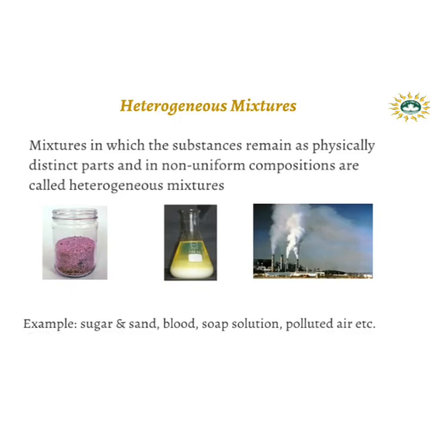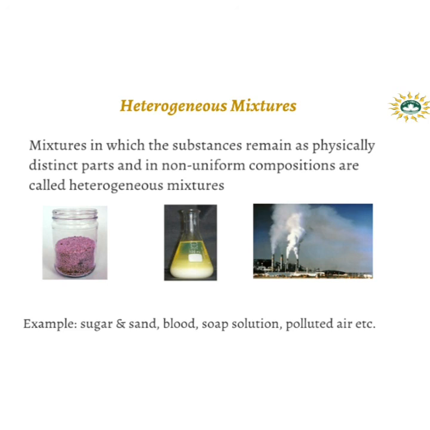Now, what is the difference between homogeneous and heterogeneous mixtures? In homogeneous mixtures, constituents have uniform composition, but in heterogeneous mixtures, constituents have non-uniform composition. In homogeneous mixtures, particles are not visible to the naked eye, but in heterogeneous mixtures, particles may be visible to the naked eye.